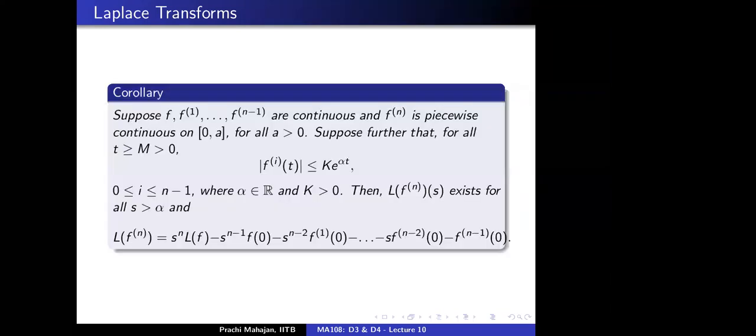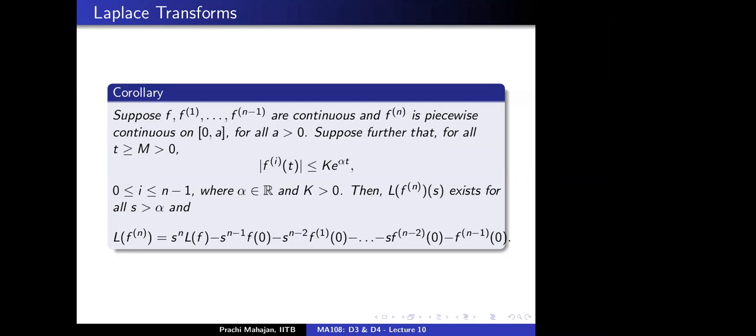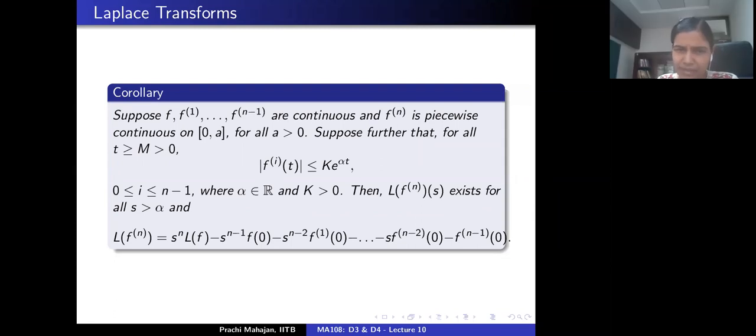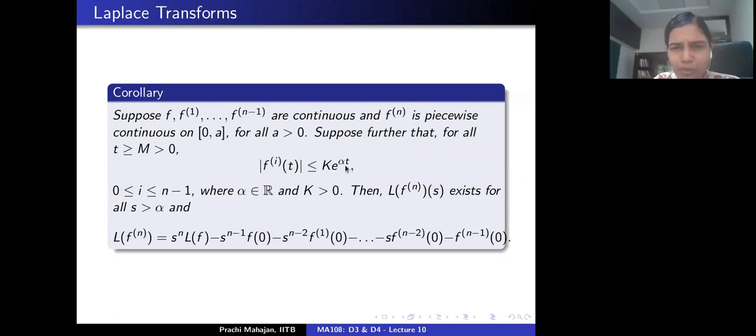Ma'am, here, alpha and k can vary for each f^(i)(t), right? No, it's the same k and the same alpha. See, k doesn't matter because these are finitely many. You can take the maximum of those. Alpha is the same. Each of these derivatives of f is of exponential order alpha, the same alpha.